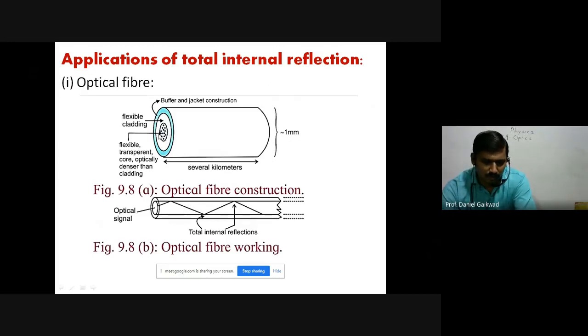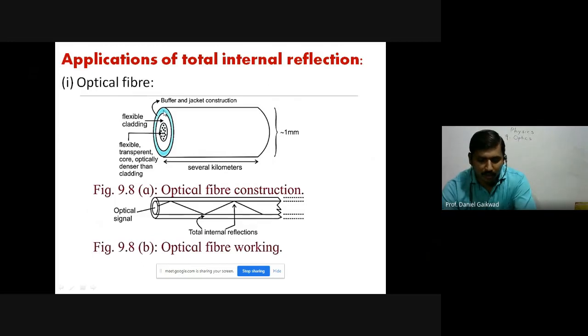The central region is a flexible, transparent core, optically denser than the cladding. So this is called the core. Surrounding the core, we have the flexible cladding, which has a refractive index less than the core medium. So the core has a higher refractive index compared to the cladding.